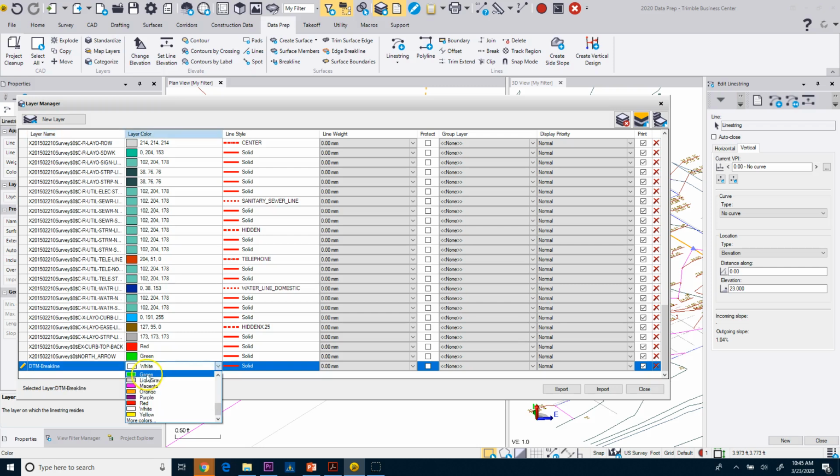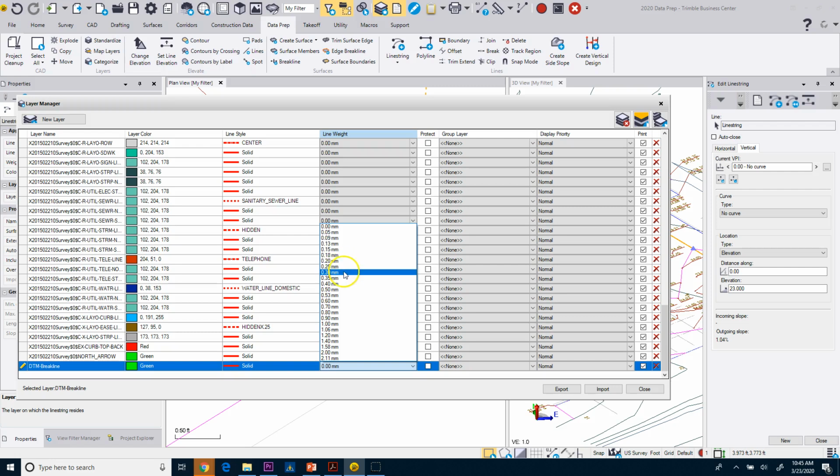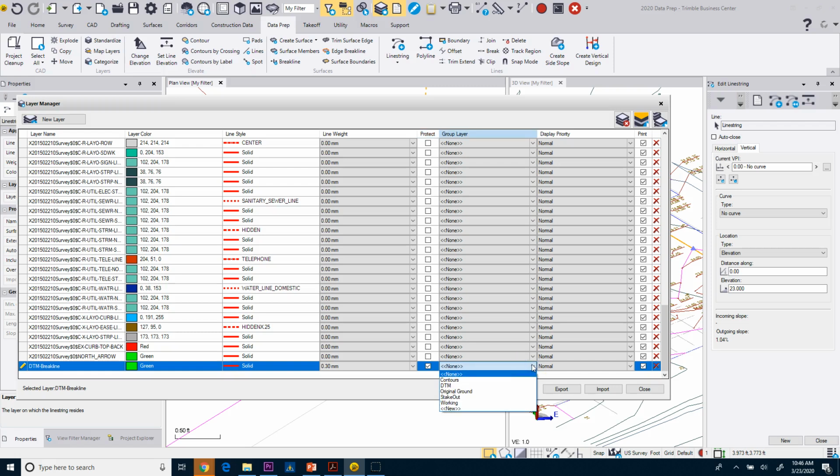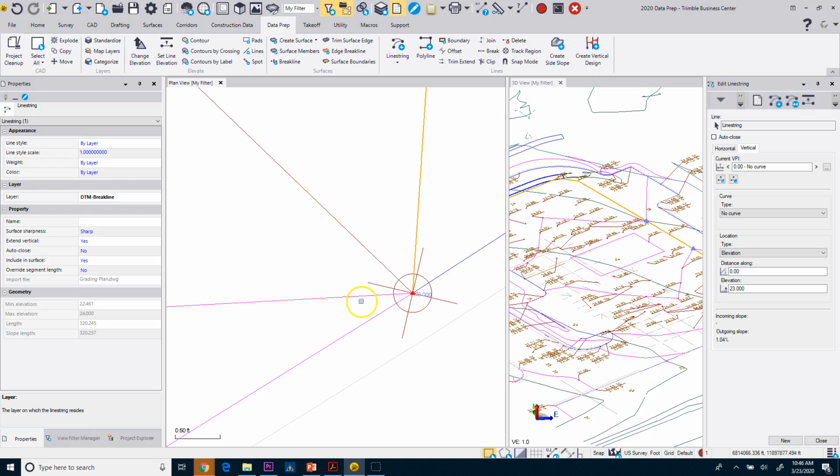Now, if you're not familiar with what a break line is, I'm going to set it to green. Basically, a break line is going to help guide the triangulation of your surface. So you want break lines to define breaks like crowns of roads, basically all the feature lines that we drew for the curbing. Those are all considered break lines. But instead of calling them a break line and a curb, we're just calling them a curb. But anywhere the ground makes a major change in direction, in simple terms, is known as a break line. Okay, so I'm just going to use this as a break line layer.